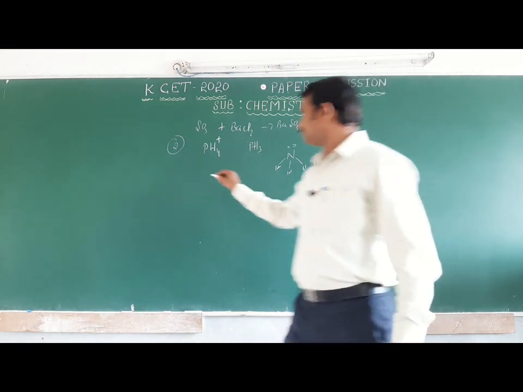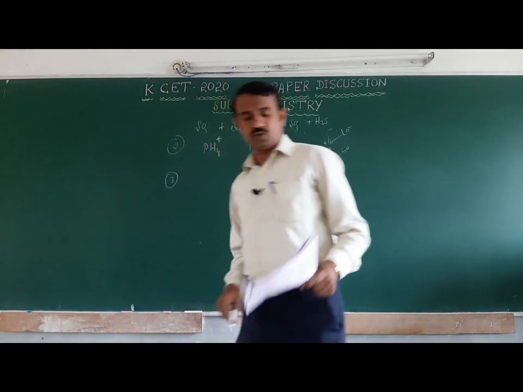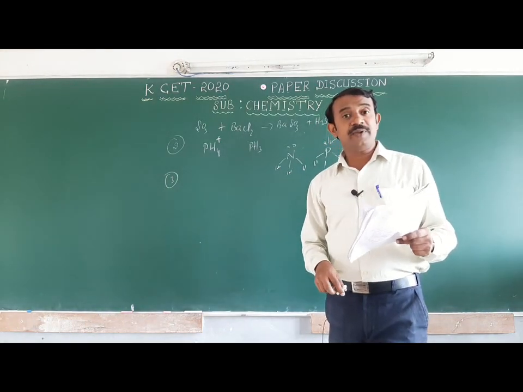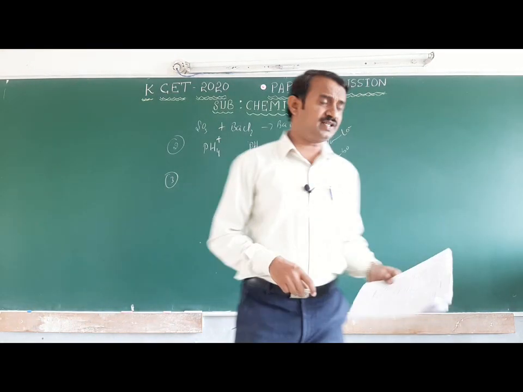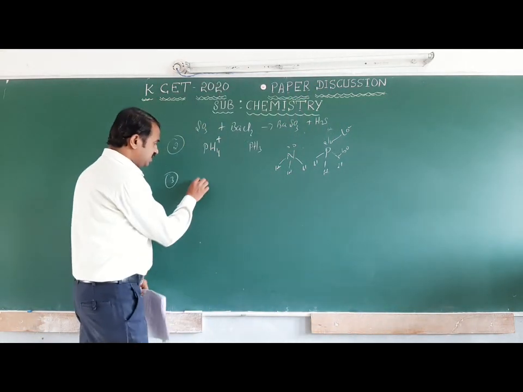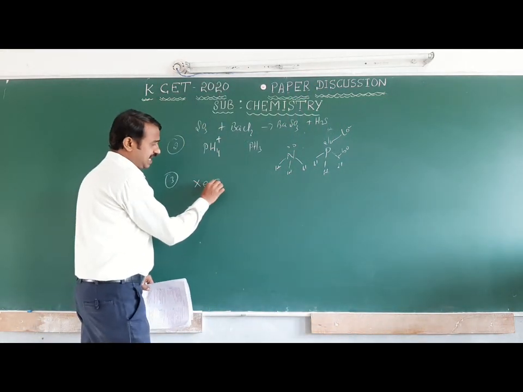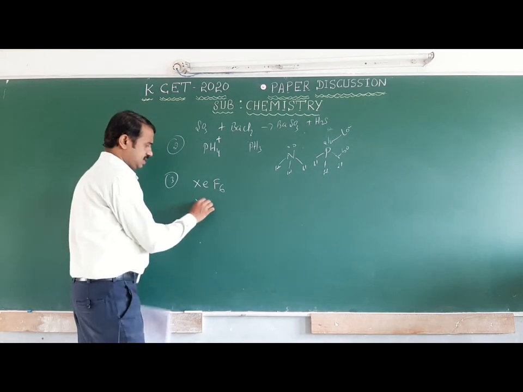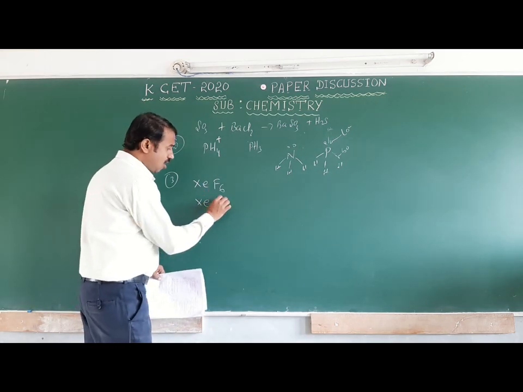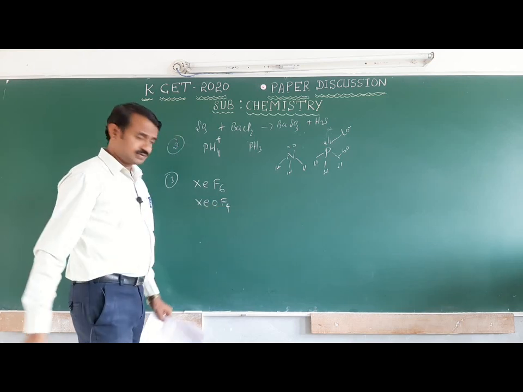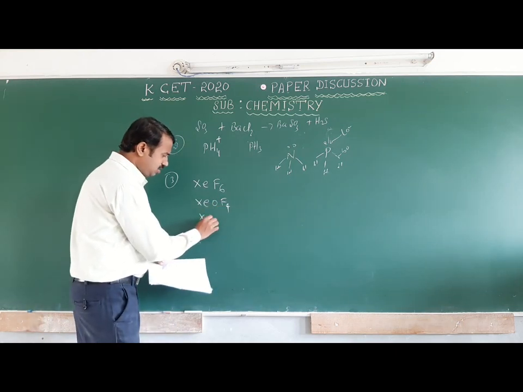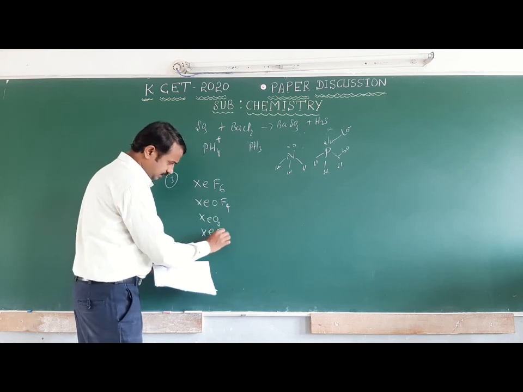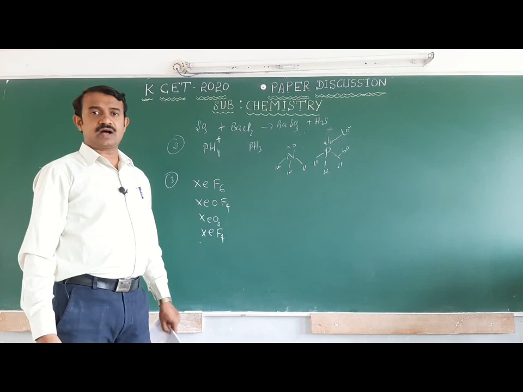Third one, incorrect matched pair is, that option is incorrect: xenon hexafluoride, next one xenon oxytetrafluoride, next one xenon trioxide, next one xenon tetrafluoride.